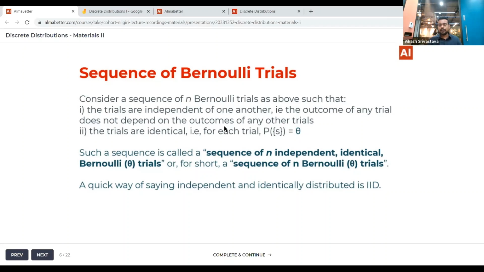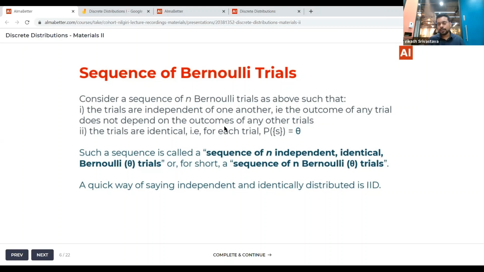They are also called independent and identically distributed, or in short IID. This is a very popular acronym used across probability and statistics, so you should get used to this term, right? So if we have any such sequence, we'll also call them IID, that is, independent and identically distributed.